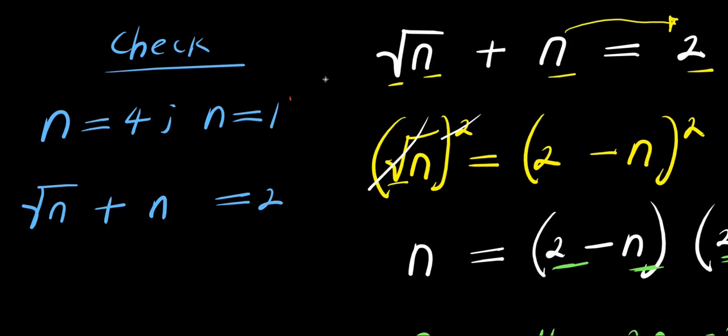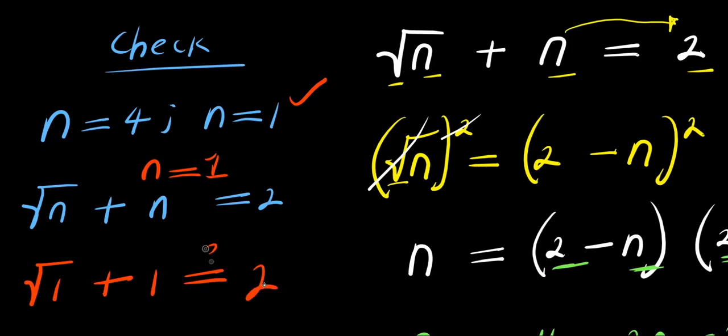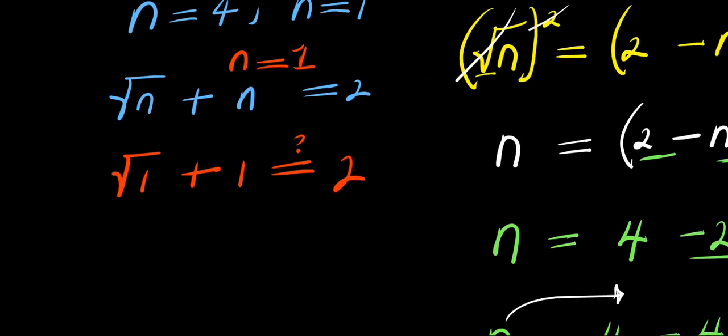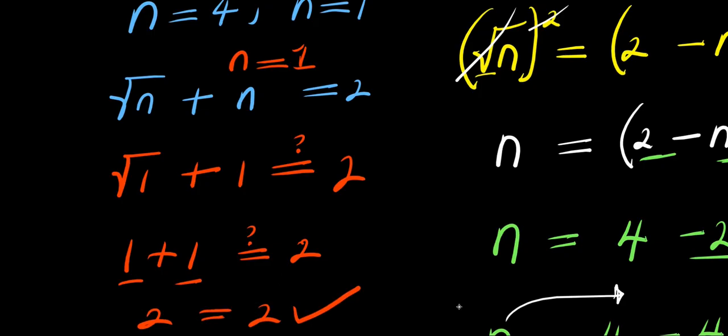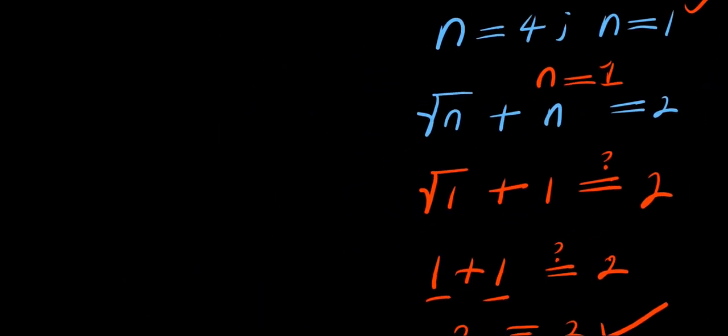Let's start when n equals 1. We have square root of 1 plus 1 equals 2. Now square root of 1 is 1, plus 1, this equals 2. 1 plus 1 is 2, equals 2. That has satisfied the equation. Let's check when n equals 4.